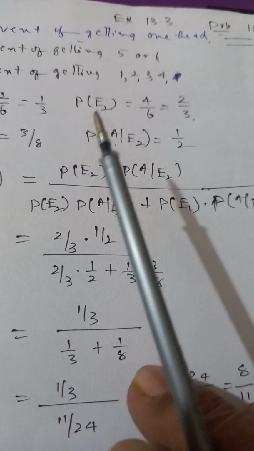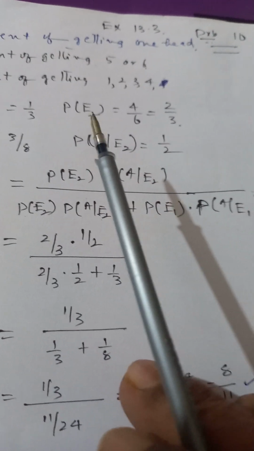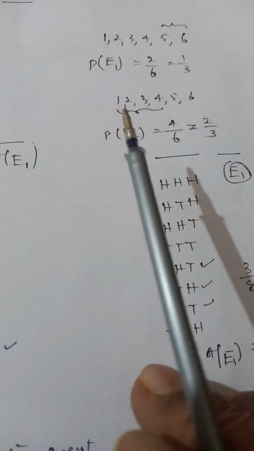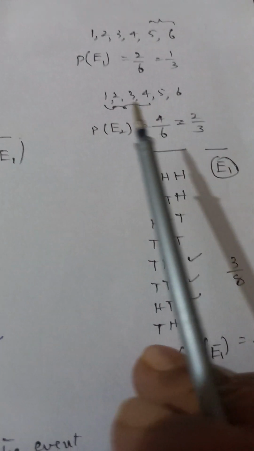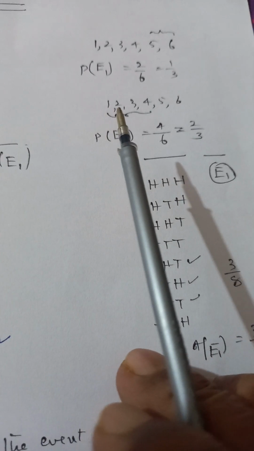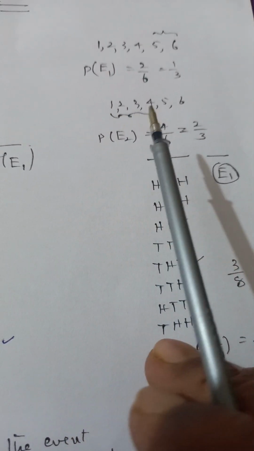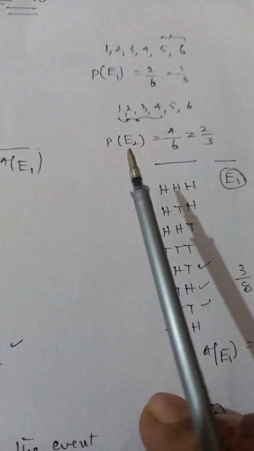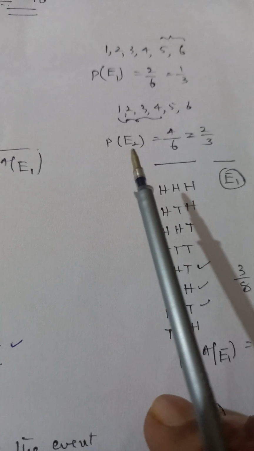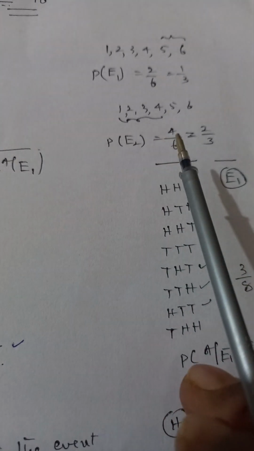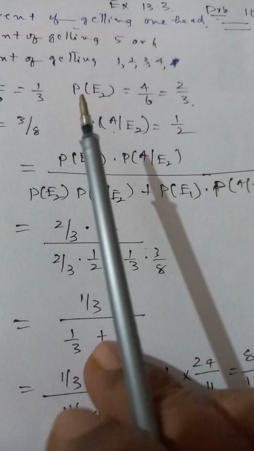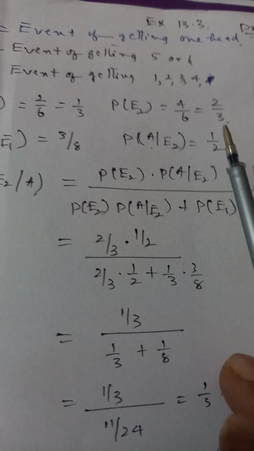What is the probability of E2? E2 is the event of getting 1, 2, 3, 4. Look here again, when the die is thrown, these are the possibilities. So getting 1, 2, 3, 4 is 4 out of 6. The probability of E2 is 4 out of 6, that is 2 over 3. And that we have written here: P(E2) is 4 over 6, that is 2 over 3.